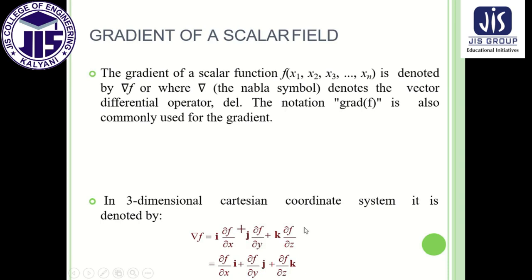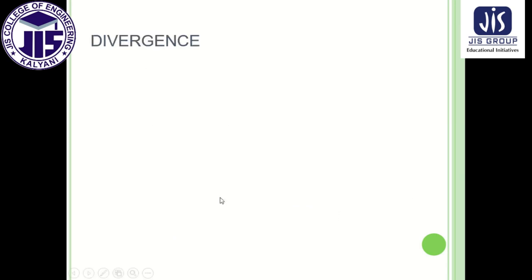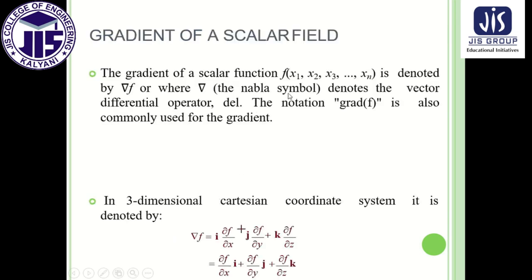Now if you consider three dimensions, basically we are in a 3-dimensional world, then the form is like this, and by this form we can easily say that by this operation we can get only a vector quantity. This is simply grad f, nothing but a vector quantity. So from this scalar quantity we can get a vector quantity. So this is about the gradient.